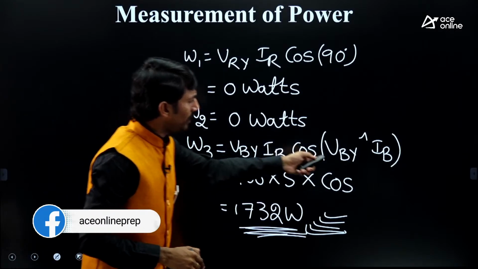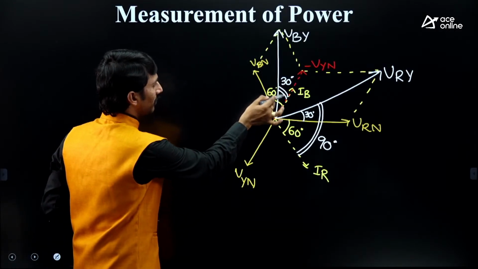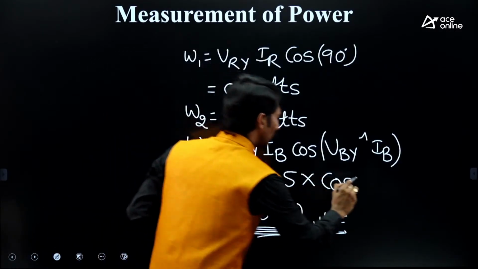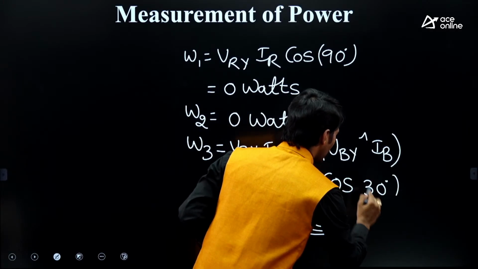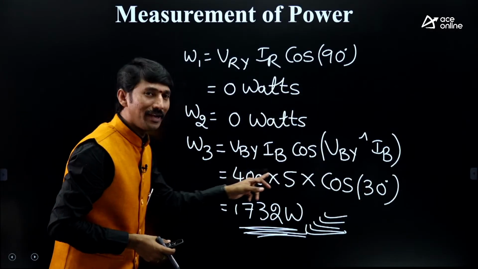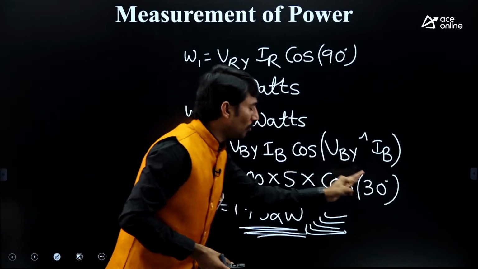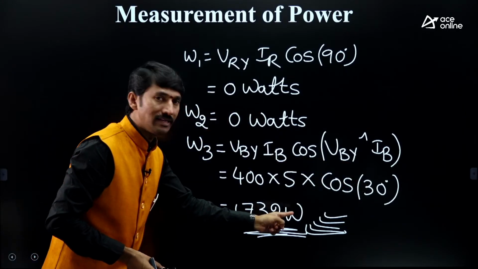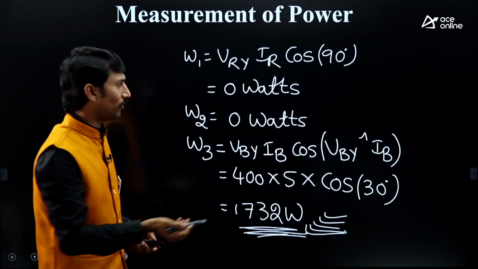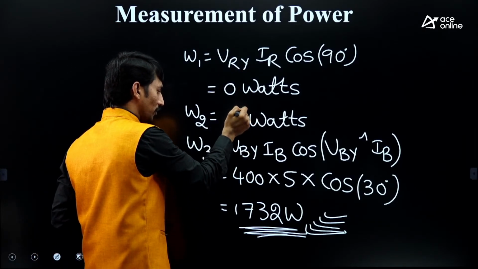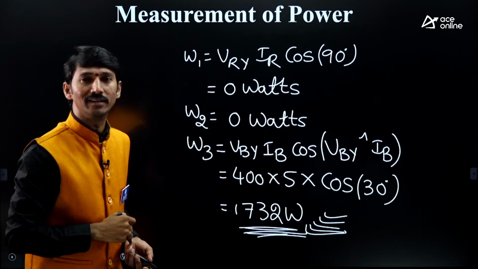What is the angle between Vby and IB? Vby and IB is 30. So therefore, this angle is 30. If you simplify this, 400 into 5, 2000 into 0.866, you will be getting 1732 watts. So therefore, W1 0, W2 0, W3 1732 watts.